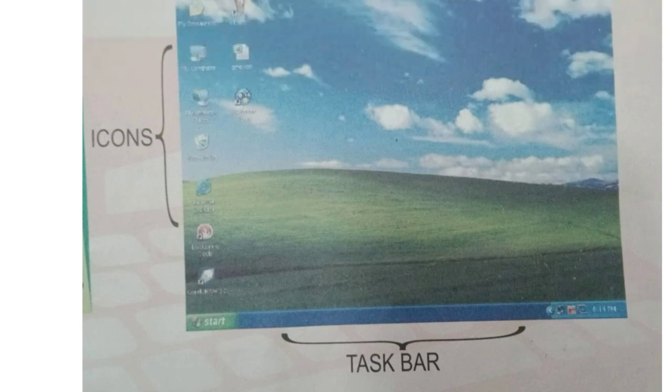So now you all would be knowing what is a taskbar and what is an icon. The entire screen is called the desktop. This is how the first screen after switching on the computer will look.